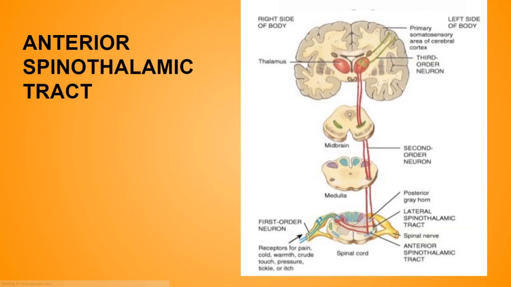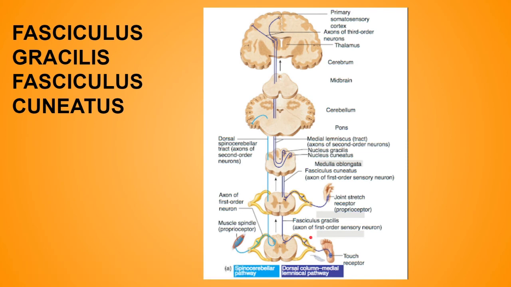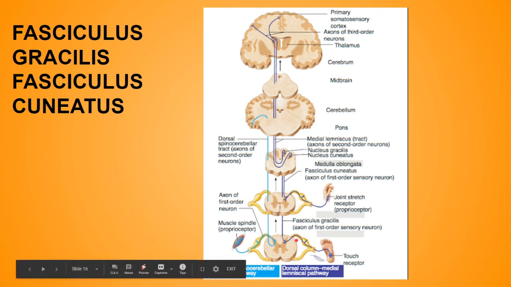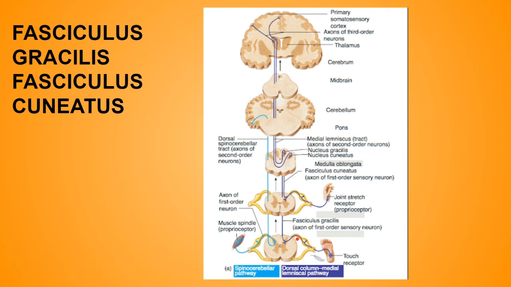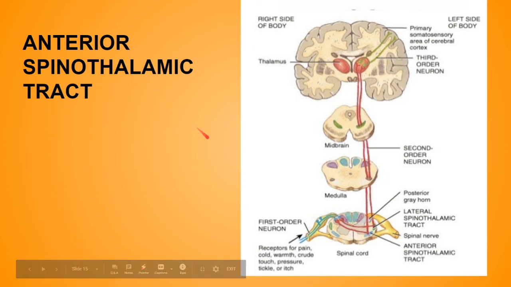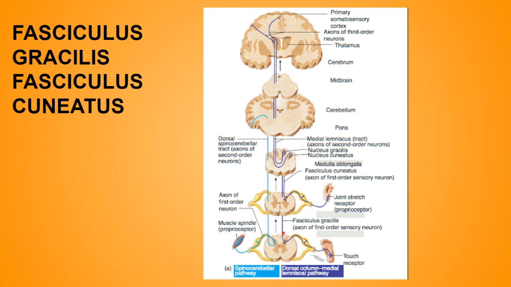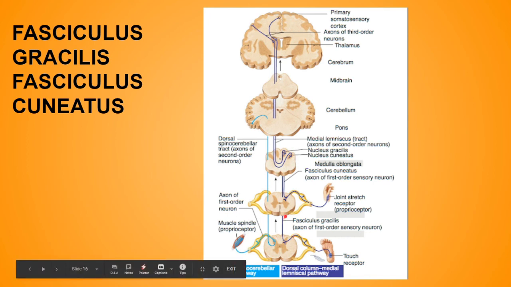Now just like the anterior spinothalamic tract, here also the cell body of the first order sensory neuron lies in the dorsal ganglia of the spinal nerves, and the central processes of this cell enter the cord through the medial division of the root of the spinal nerves, and continue in the posterior white column, just like the anterior one. In the anterior one also the same thing was occurring: from this first order neuron it was entering the spinal cord by the medial division of the posterior root, and it was continuing up as the anterior spinothalamic tract.